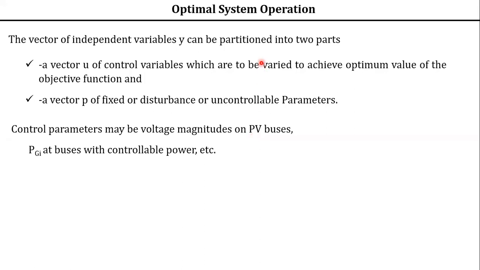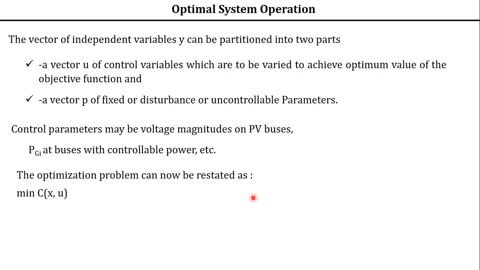By changing the excitation, or by adjusting the steam valve, we can adjust PGi, or the transformer tap settings. These are a few controllable variables. With this, the optimization problem can be redefined. Till this point, we have discussed in yesterday's class.